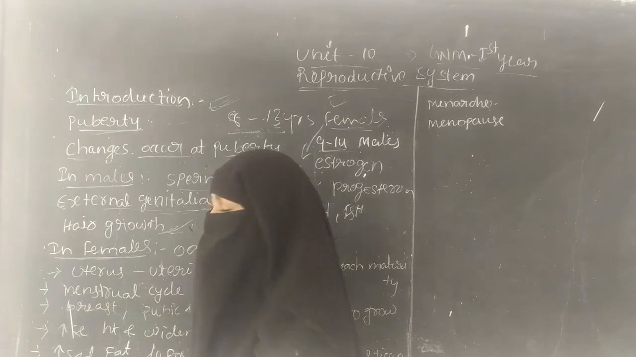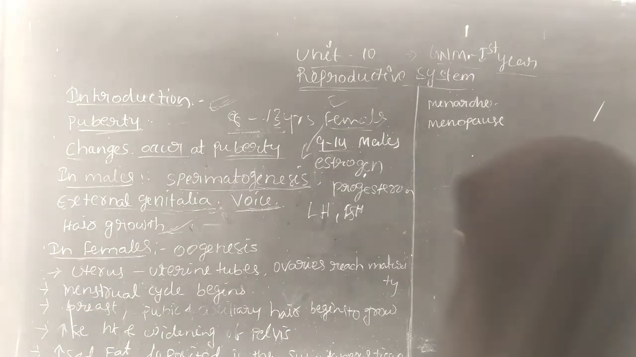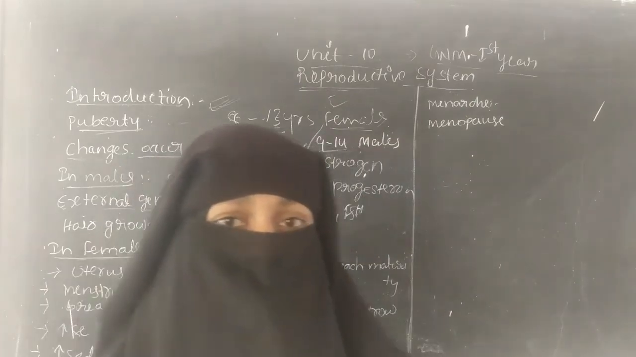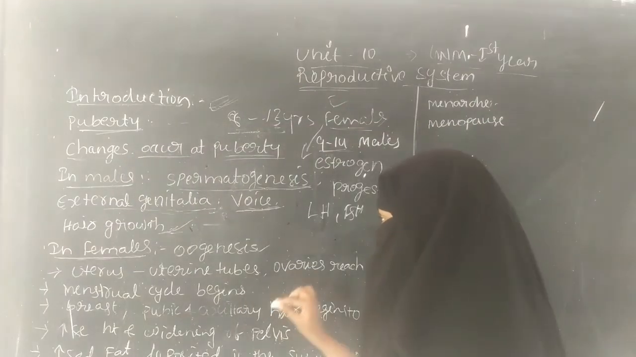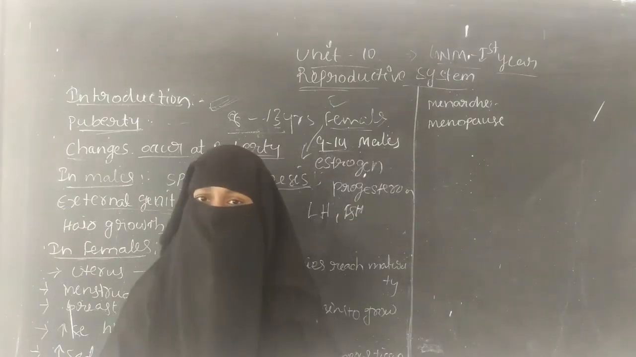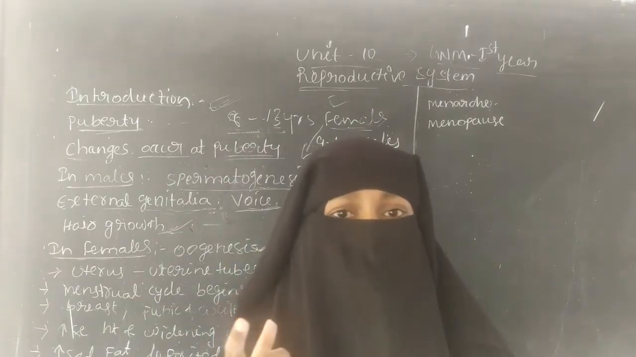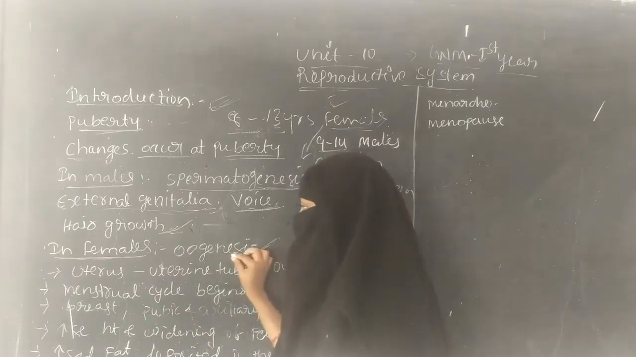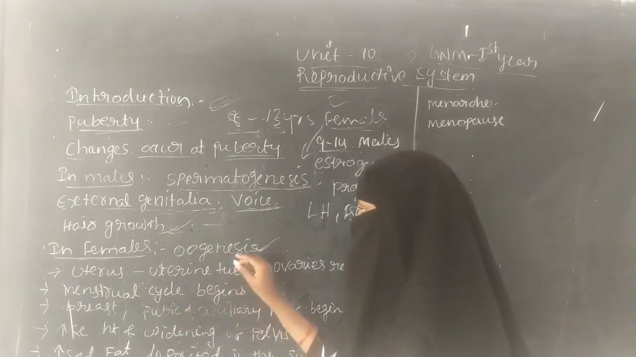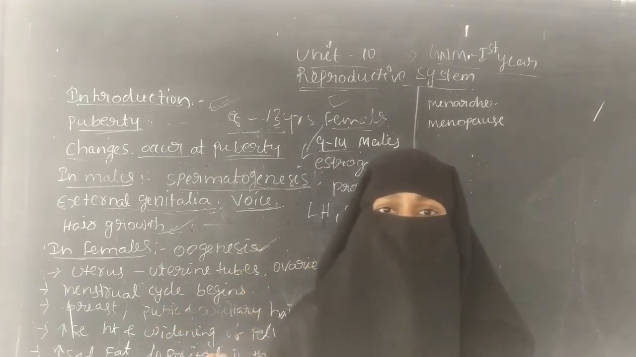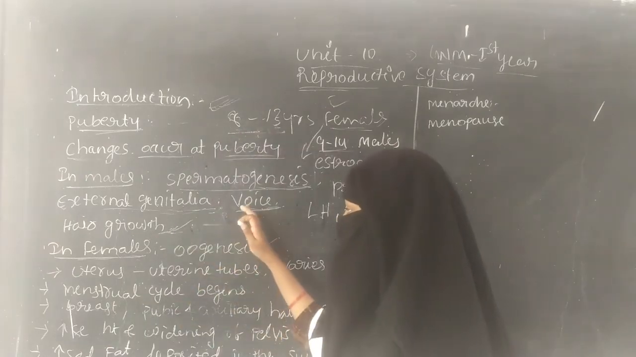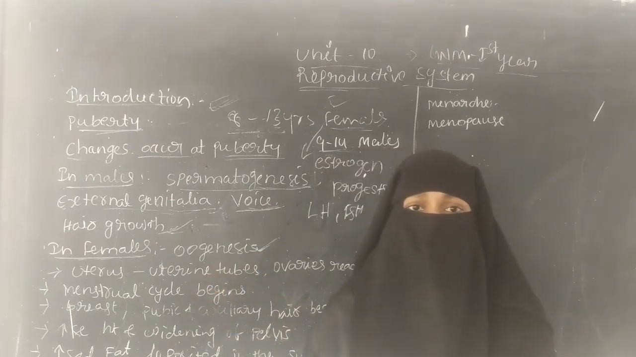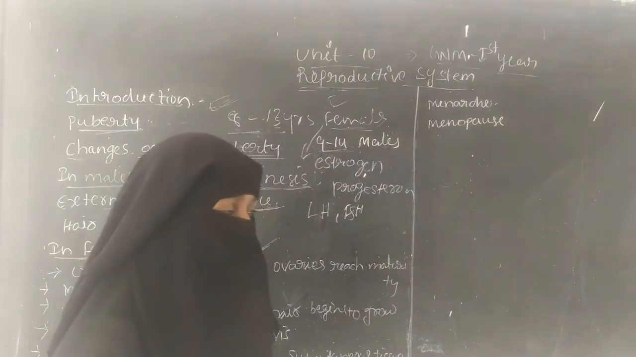The next one is the females. In females there is oogenesis. Oogenesis means the production of the ovum. During the puberty age, the ovum can be released, that is, an egg is released during the puberty age. So in females during puberty, oogenesis occurs, and oogenesis means the production of the ovum.